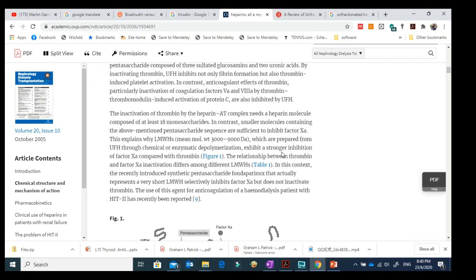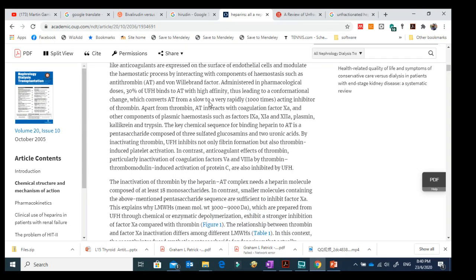When we take a look at the comparison between them, the main difference is that when we give unfractionated heparin, about 30% binds with antithrombin with high affinity, thus leading to conformational changes which convert antithrombin into a rapidly, 1,000 times faster acting inhibitor of thrombin.